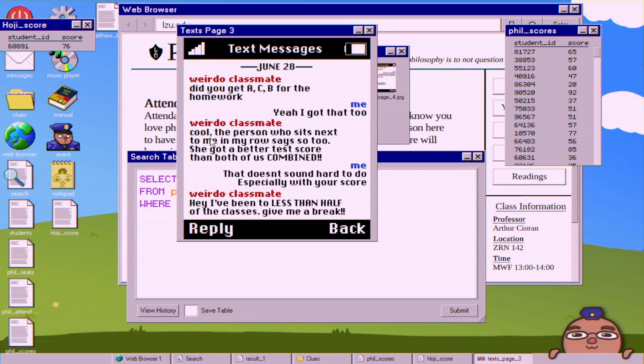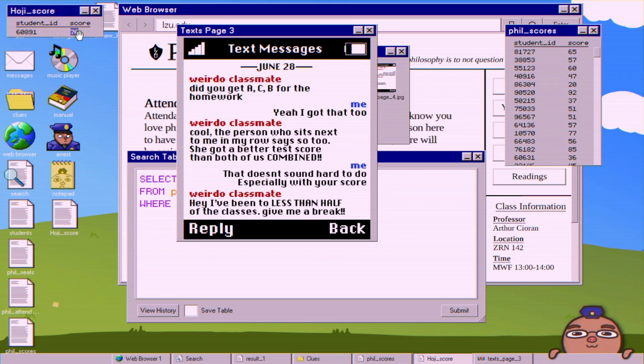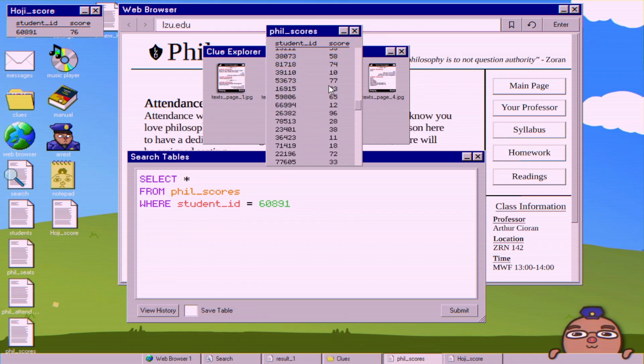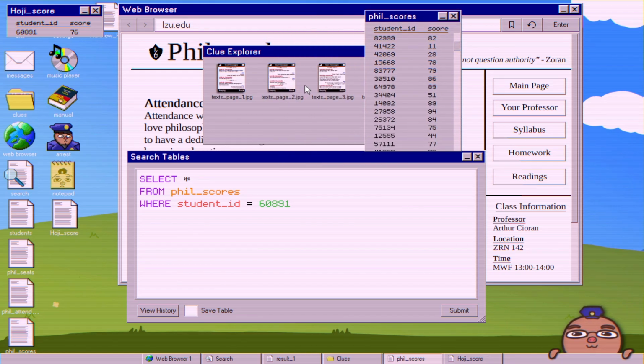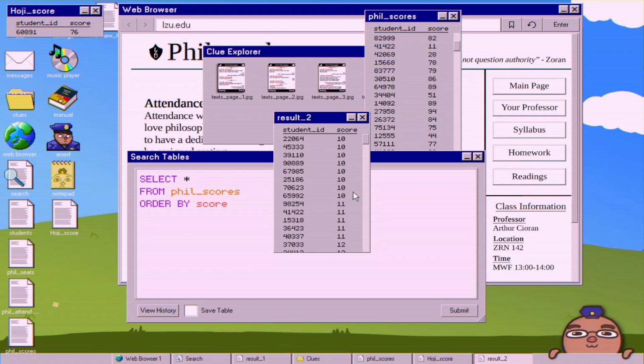So if the person who sits next to the suspect got a higher score than the suspect and Hoji combined, then that means, if we look at a score, that this plus the suspect has to be less than the person who sat next to the suspect. So if you look at all the scores, you can either do this visually, or you can do an order by. In fact, I'll just do an order by real quick. You can see that the lowest score anyone gets is a 10.